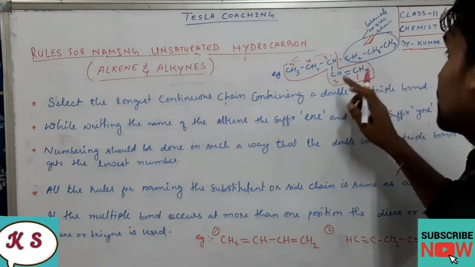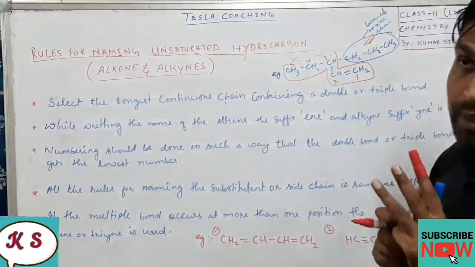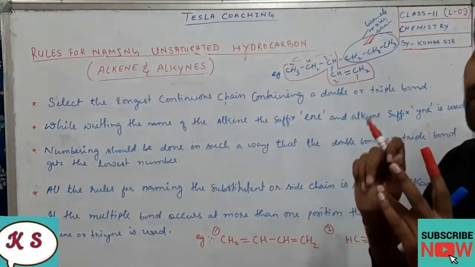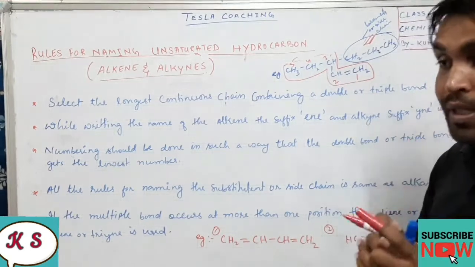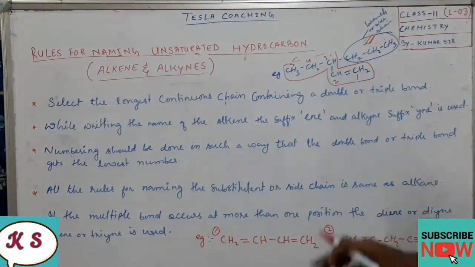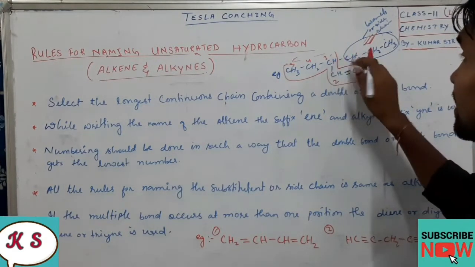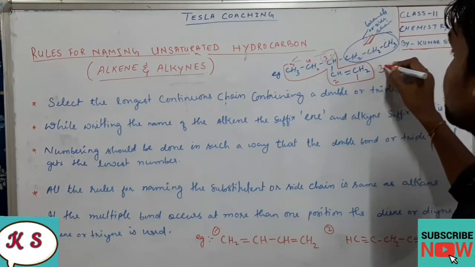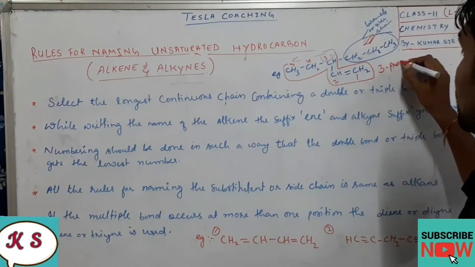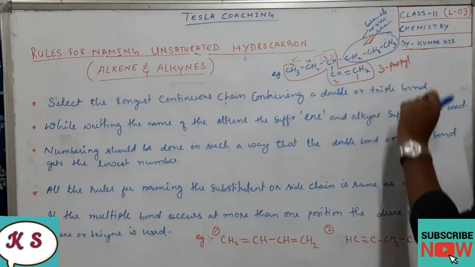I have already told you that in the branch, if the number of carbon in the branch is 1, then it will be called methyl. If the number of carbon in the branch is 2, ethyl. If the number of carbon in the branch is 3, then it will be called propyl. So here how many carbons are there in the branch? 3. So we will name it propyl. And what is the position to which it is attached? At position number 3. So we will name it 3-propyl.